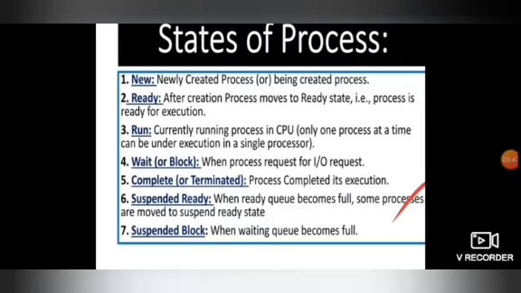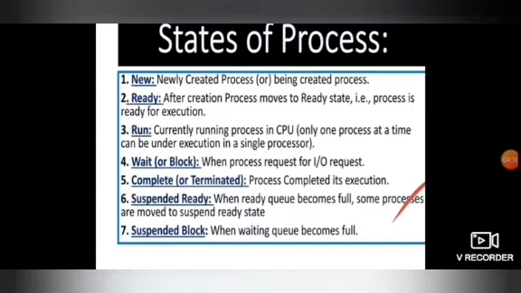The run state consists of the processes that are currently running in the CPU. The wait or block state is when the process makes an input output request, and the process waits to be executed in the wait block. Complete or terminated includes the processes that have completed the entire execution.